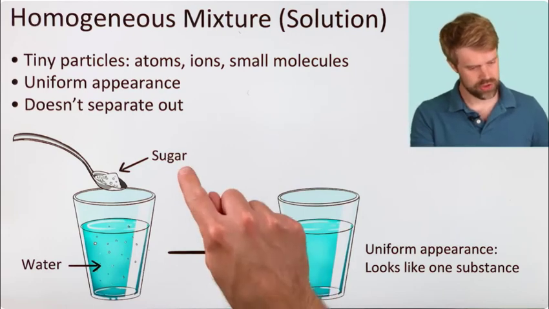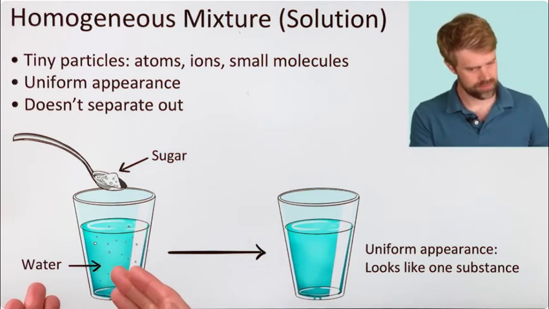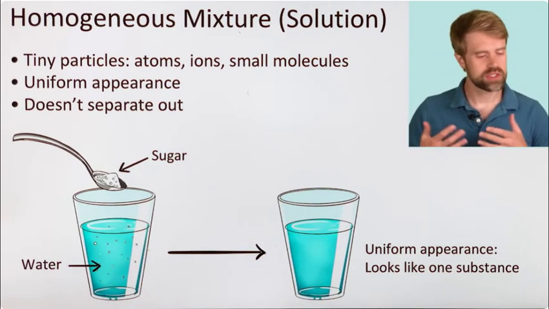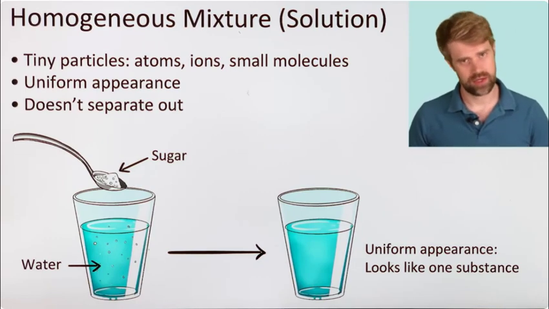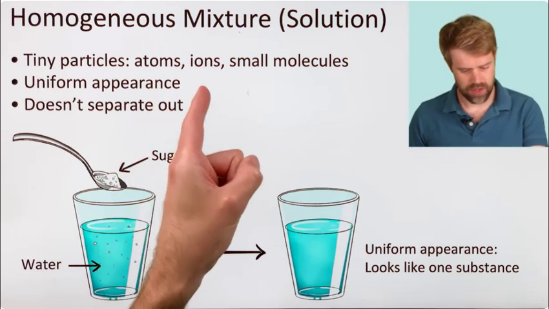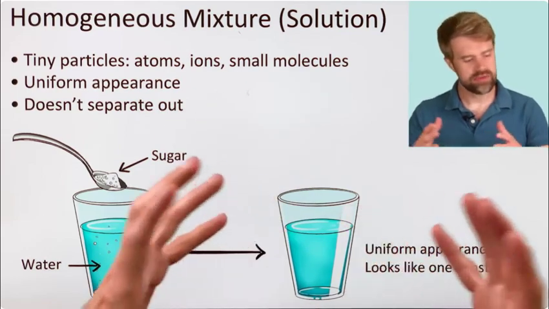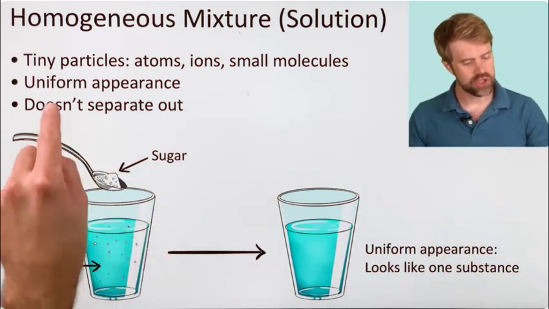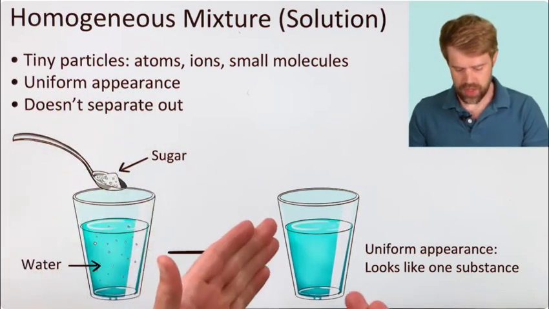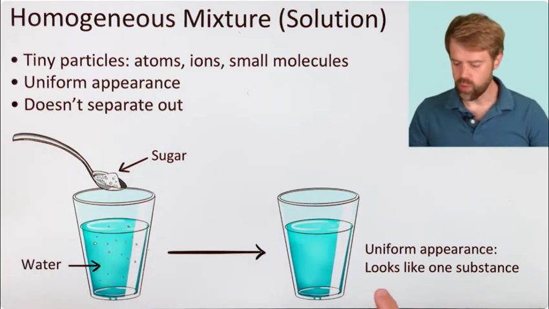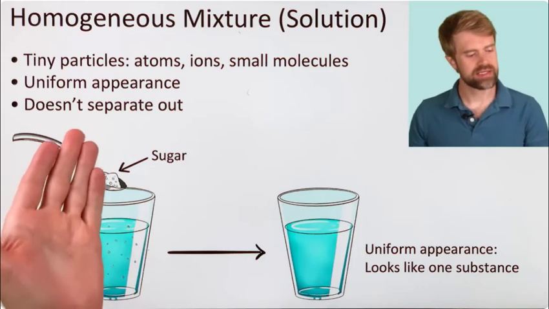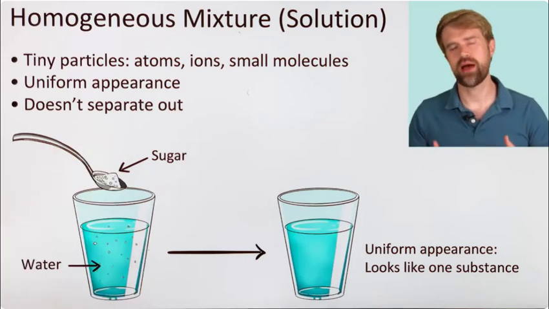An example is sugar dissolved in water. In a solution, the dissolved particles are very tiny. They might be atoms, ions, or small molecules. And they spread out evenly, giving solutions a uniform appearance. A solution looks like one substance, and it doesn't separate out or settle out over time.